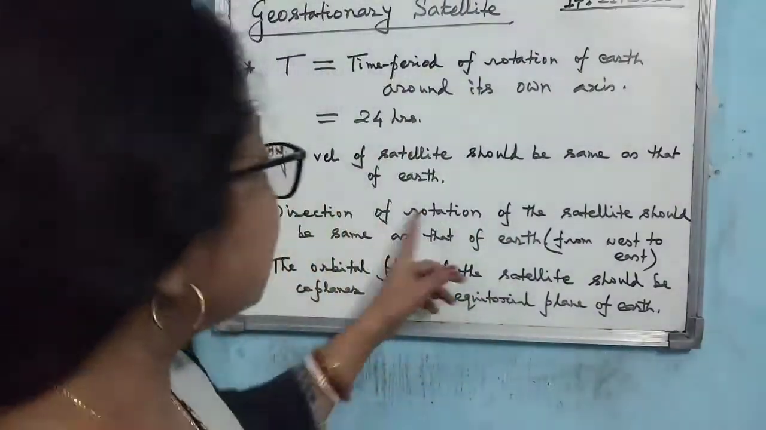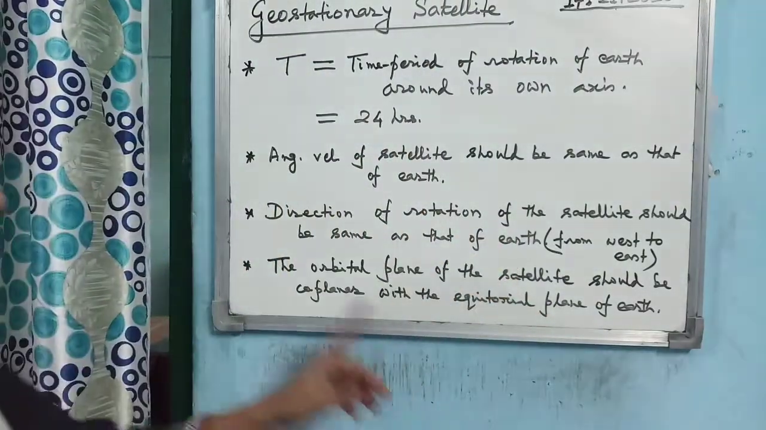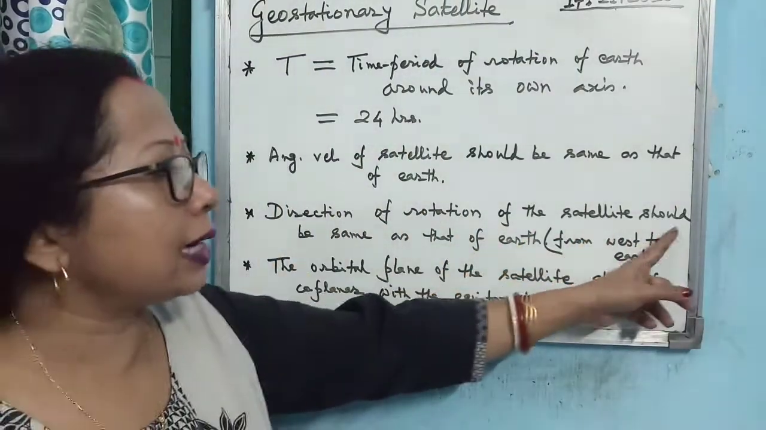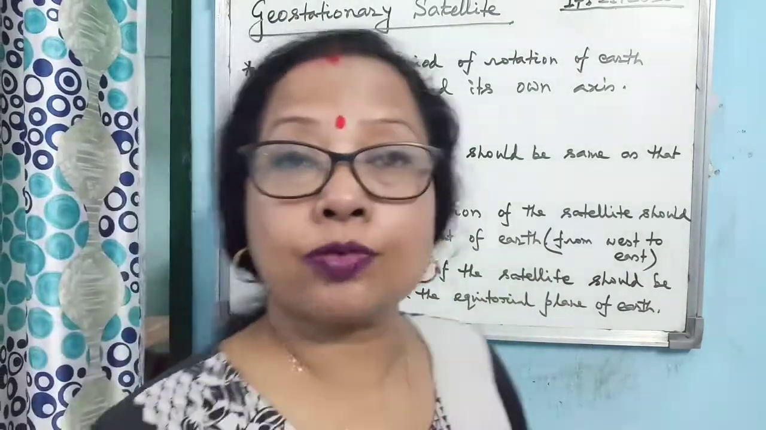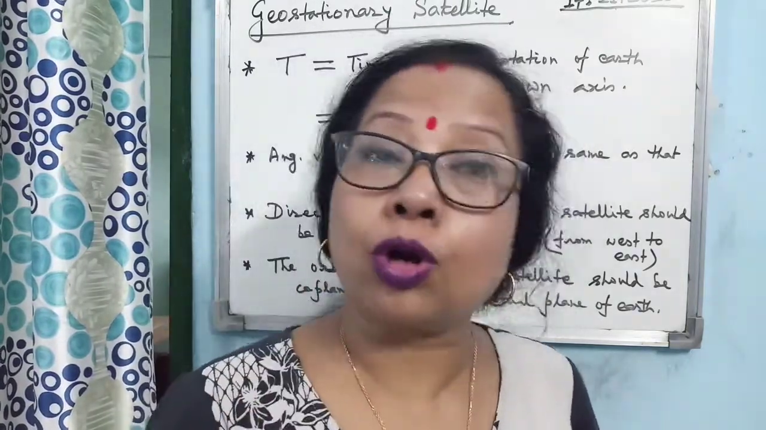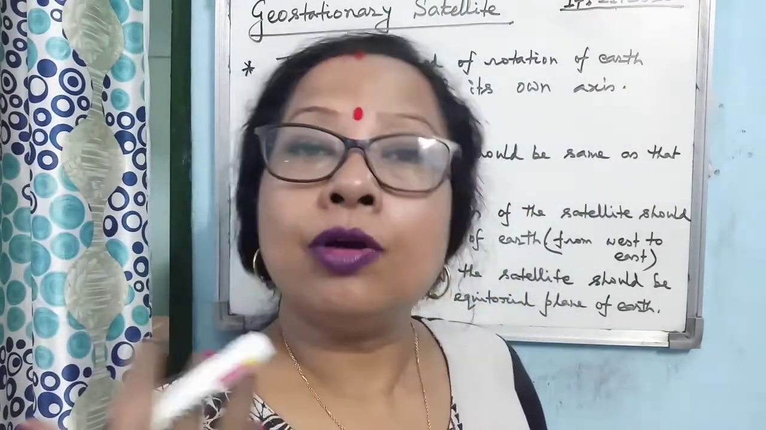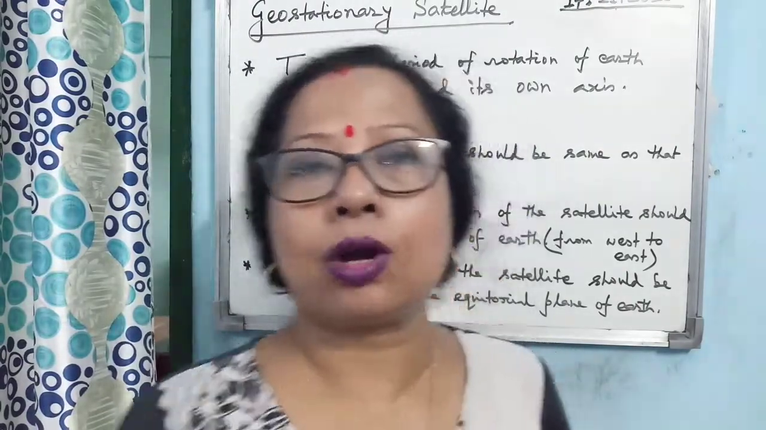So the distance between them will remain the same only when the direction of rotation of the satellite is the same as that of Earth. And you know Earth rotates from west to east, in the anti-clockwise direction. So the satellite should also revolve from west to east in the anti-clockwise direction.